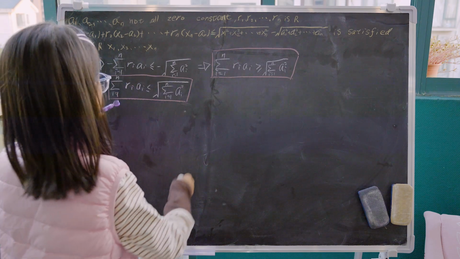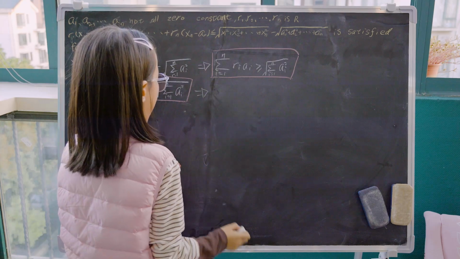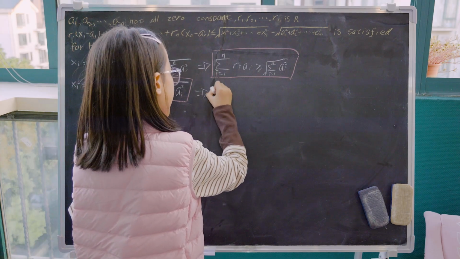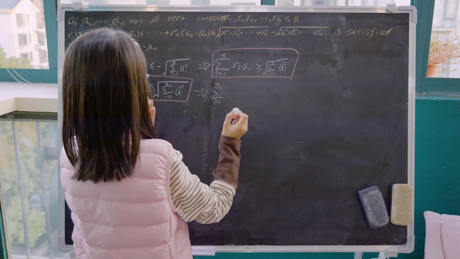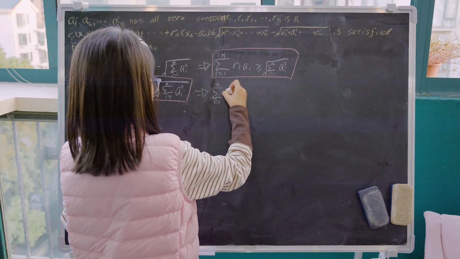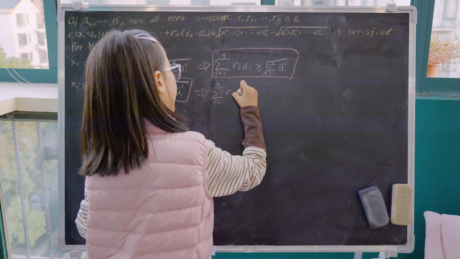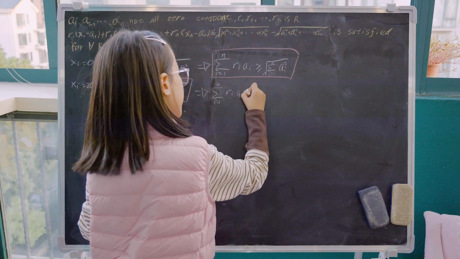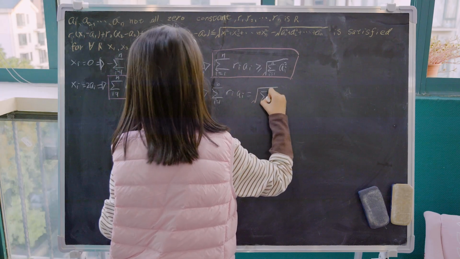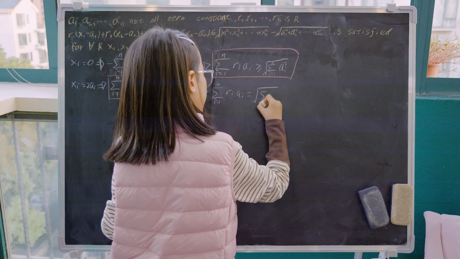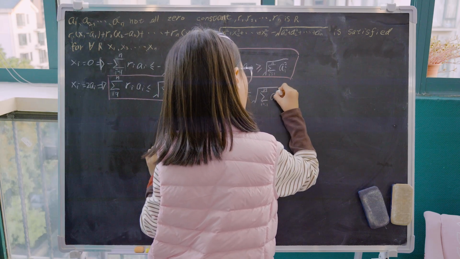So that tells us sigma i equals 1 to n of ri ai is equal to the square root of sigma i equals 1 to n of ai squared.